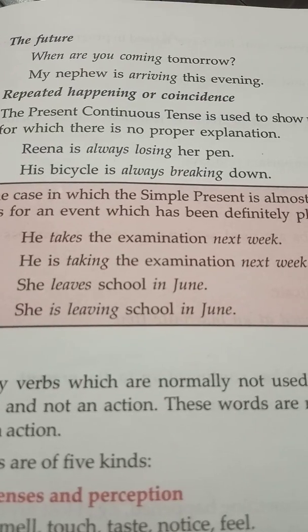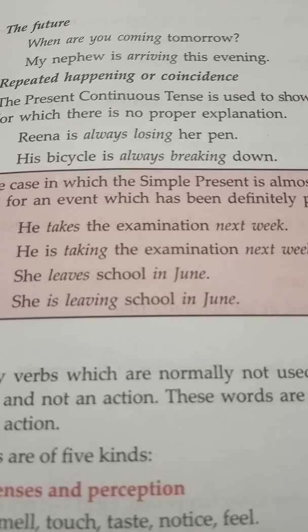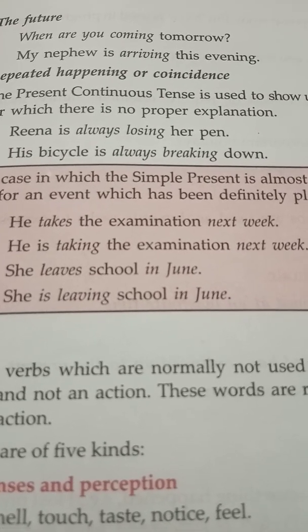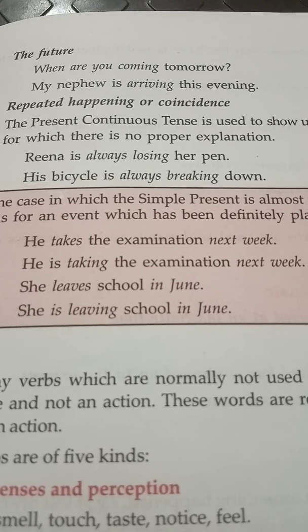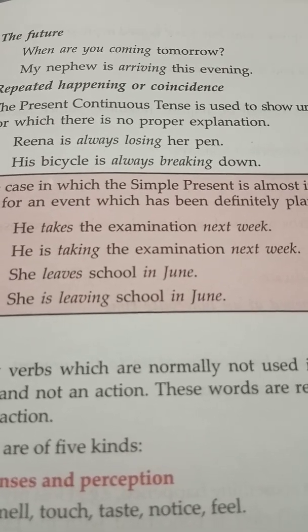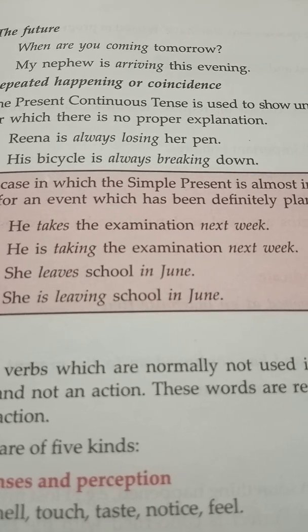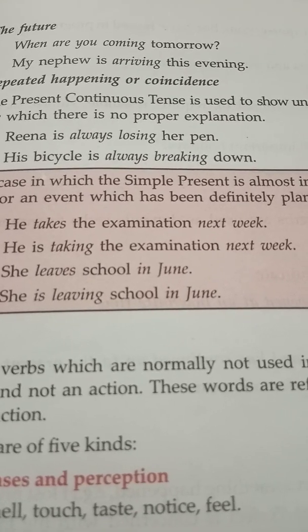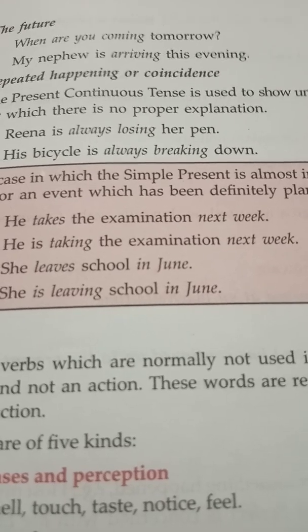The present continuous tense is also used to express a fixed future action, like when are you coming tomorrow? The school holidays begin next week. My nephew is arriving this evening. The match starts at 5 p.m.